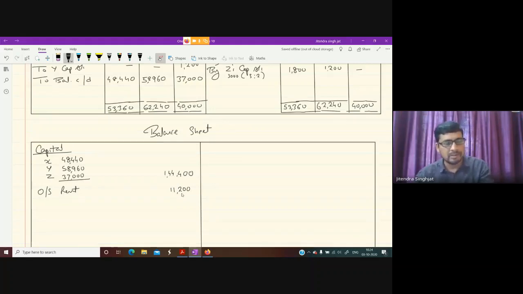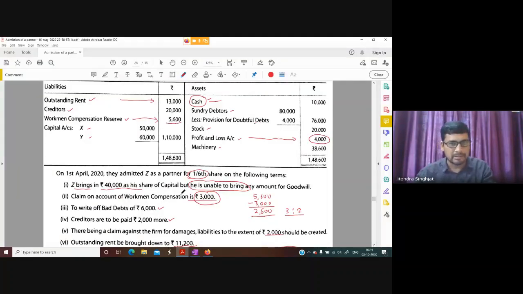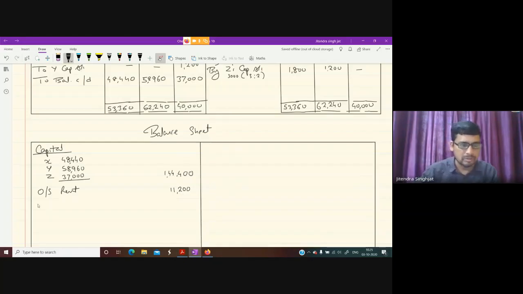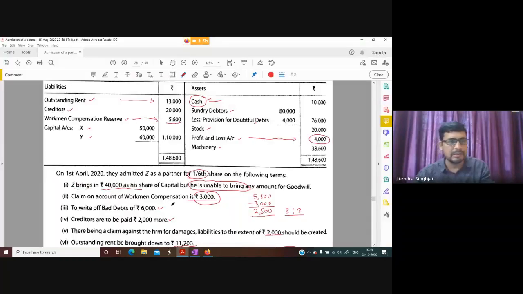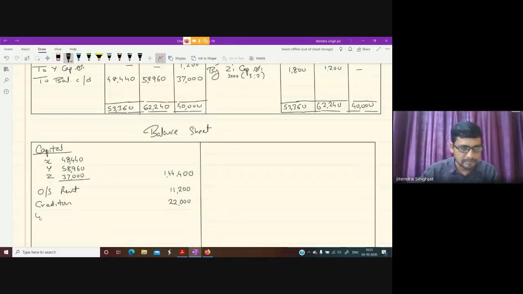Now let us see creditors. Creditors are to be paid 2,000 more, so creditors will come 22,000. Now let us see workman compensation reserve. 2,600 is distributed, children, isn't it? So only 3,000 is left. That is the workman compensation claim.